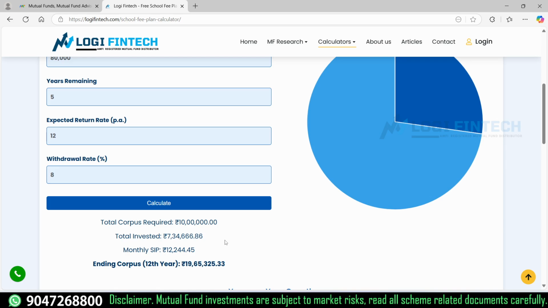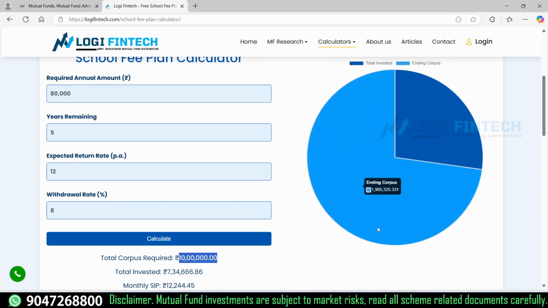So for an example, you can look at this. I need 80,000 rupees, and the corpus required to get 80,000 is 10 lakh. So hope you understood. If I'm investing this fund in an FD, 10 lakh rupees, and I'm getting an 8% return, then yearly I will be getting 80,000 rupees as interest. So simply, if you are investing one time,